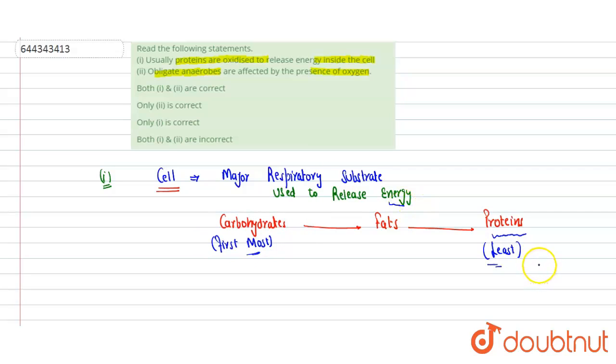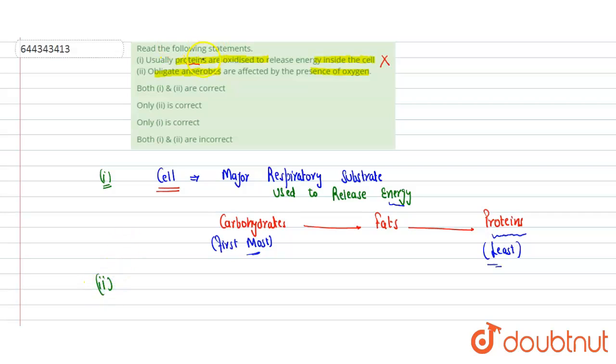So here I have explained the reason also. Now we will say the statement, usually proteins are oxidized to release energy, is a very wrong statement. It is only in the rarest condition that proteins are oxidized, otherwise carbohydrate acts as the respiratory substrate. So it is a wrong statement. Now we will analyze the second statement.